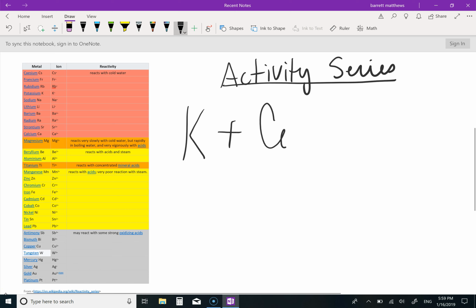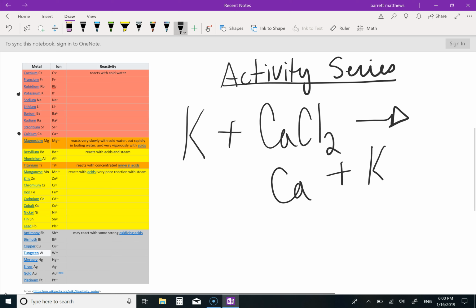Let's say I have potassium and calcium chloride. The question is, will the reaction occur? If I look at the chart, I can see their positions to know which is stronger than the other. Potassium is above calcium, so I know it will replace the calcium. The result will be calcium is by itself, and potassium becomes part of the chloride.